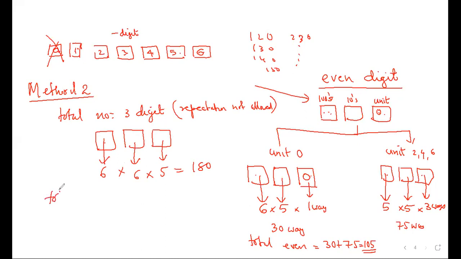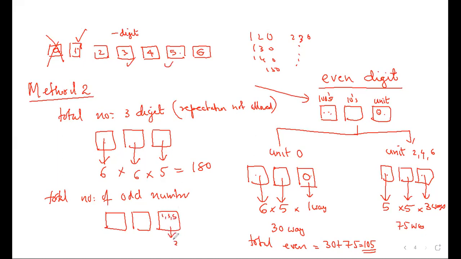Now the total number of odd 3-digit numbers, not odd digits, odd numbers. What is the speciality of odd numbers? In the units place, you should have an odd digit: 1, 3 or 5.